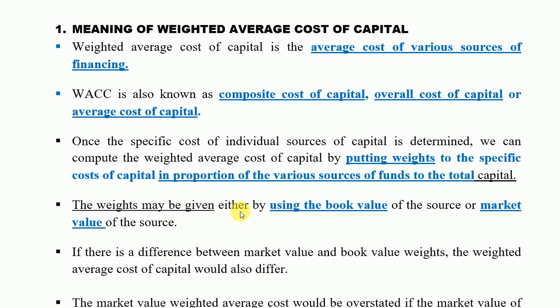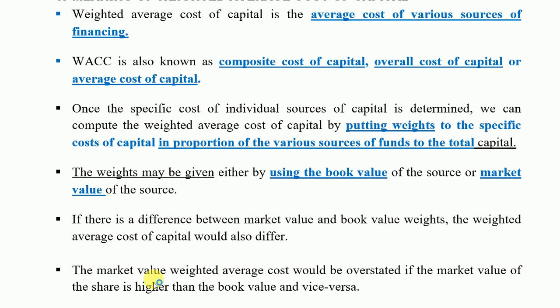The weights may be assigned by using book value or market value of the source. If there is a difference between market value and book value weight, the weighted average cost of capital would also differ. Market value weighted average cost of capital would be overstated if the market value of the share is higher than book value and vice versa.